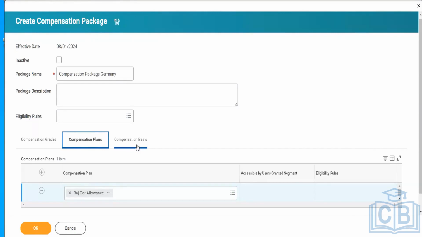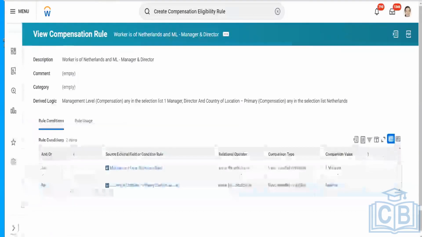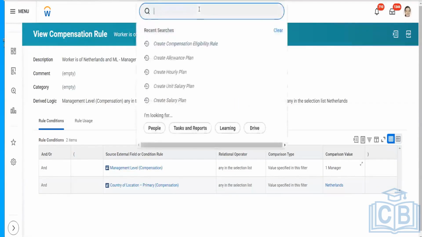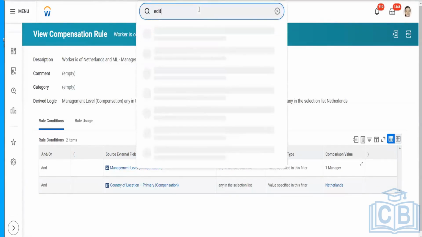Related to compensation basis, we will discuss in the upcoming session. I will not get into that. For today's session, there was one thing related to job profile. I wanted to show you the job profile, like how all this gets linked at the job profile. Let me create one.